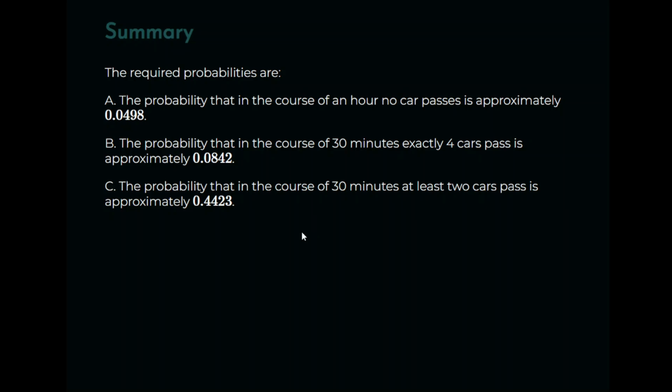The probability of no cars passing in 1 hour, 4.9%. The probability of exactly 4 cars in 30 minutes, which is 8.42%. And in the course of 30 minutes, at least 2 cars, which is 2 cars or more, the probability of that is 44.23%, 0.4423. And I think that's it done.